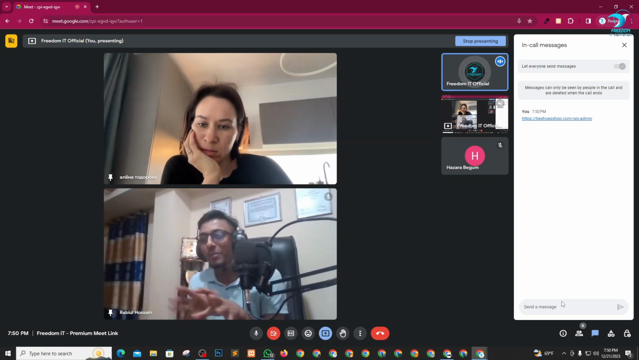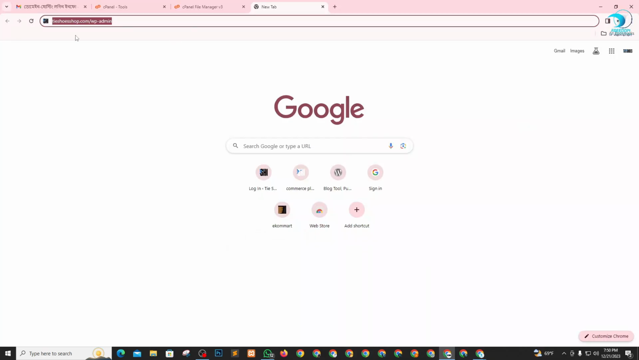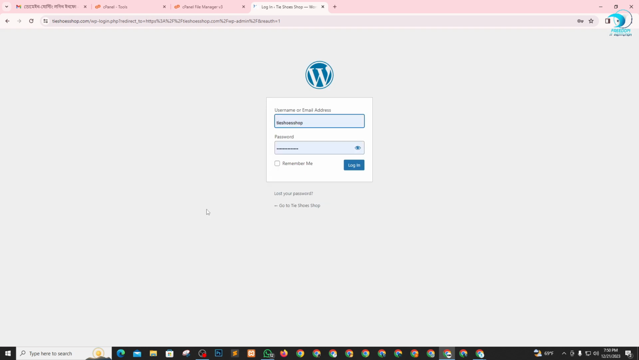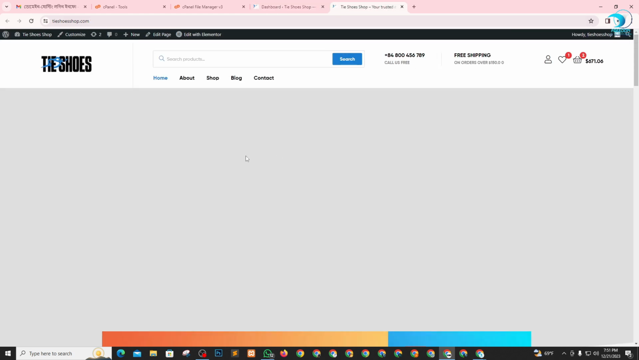So this is how you enter your WordPress admin panel: your website URL name and slash WP admin. I go to your website, tryshowshops.com slash WP admin, and click enter. It needs a username and password. And this is the dashboard of your website. You can see the output, see the Thai shoes shops, and visit your site. Just open a new tab, and this is the final output of your website.